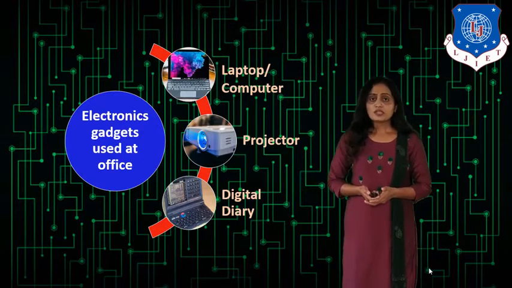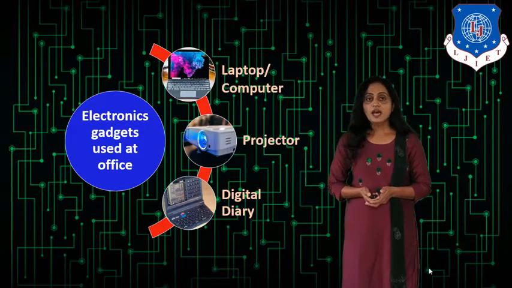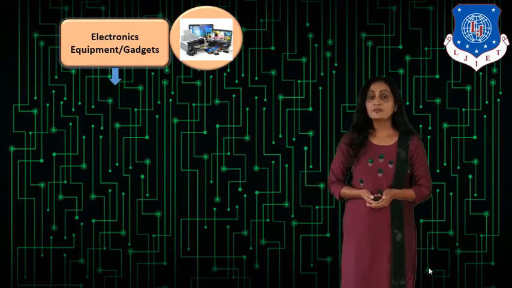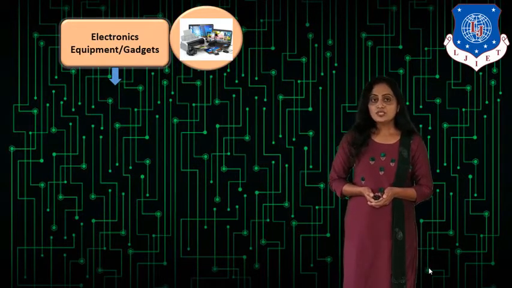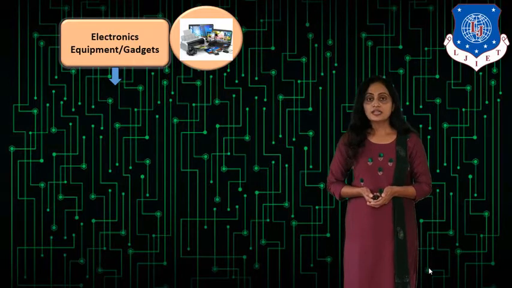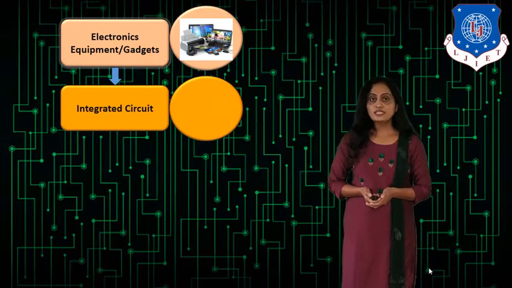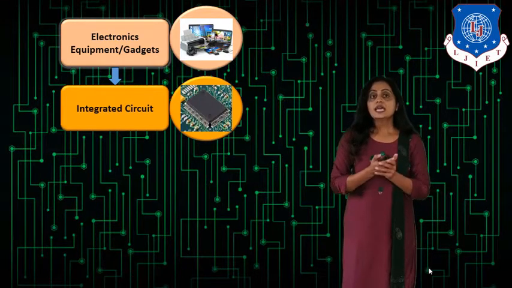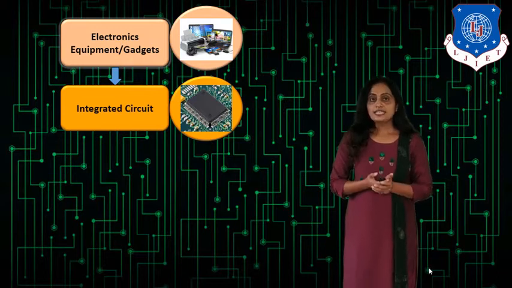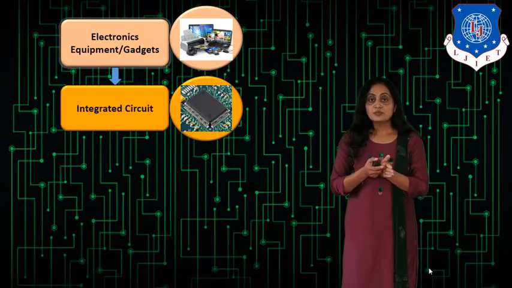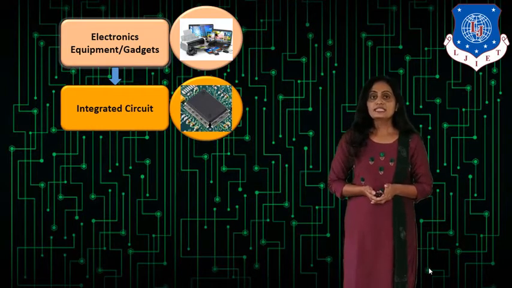Have you ever thought about what these electronic gadgets are made up of? The most important part, or rather the heart of all these electronic gadgets, is the integrated circuit. So the IC is the most important part of all the gadgets. Now how is this integrated circuit made up?